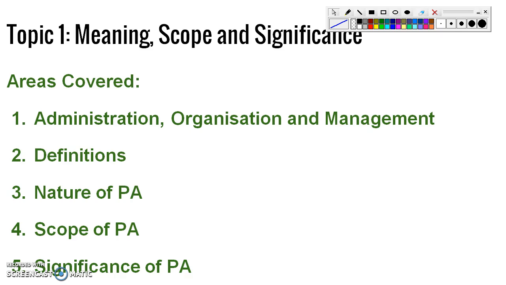Next area will be nature of PA, nature of public administration, scope of public administration and significance of public administration. Under nature, the third area, there are two views, integral view and managerial view. We'll see it later. And under the scope of public administration also there are two areas which we'll discuss later. Okay, now let's continue with our lecture.